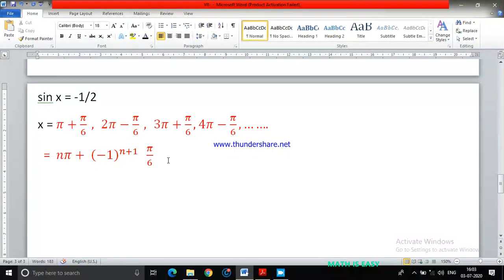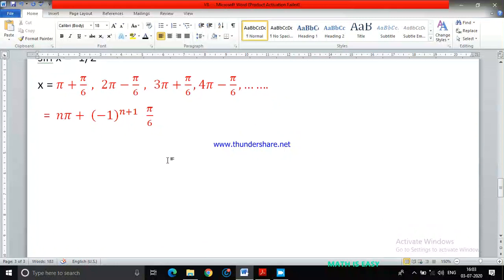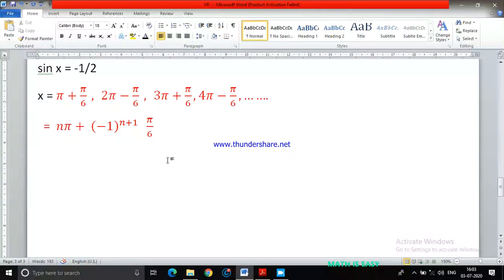So according to this, I can conclude that answers are not going to be unique. In the last class also, at the end of the class, I left it out: think of how to represent this. So this is the reason why I left it out. The answer can be this. If somebody uses the technique sine of -θ equals -sine θ, the x value may look different, but the sine of the x value is going to be, anyhow, -1/2 only.